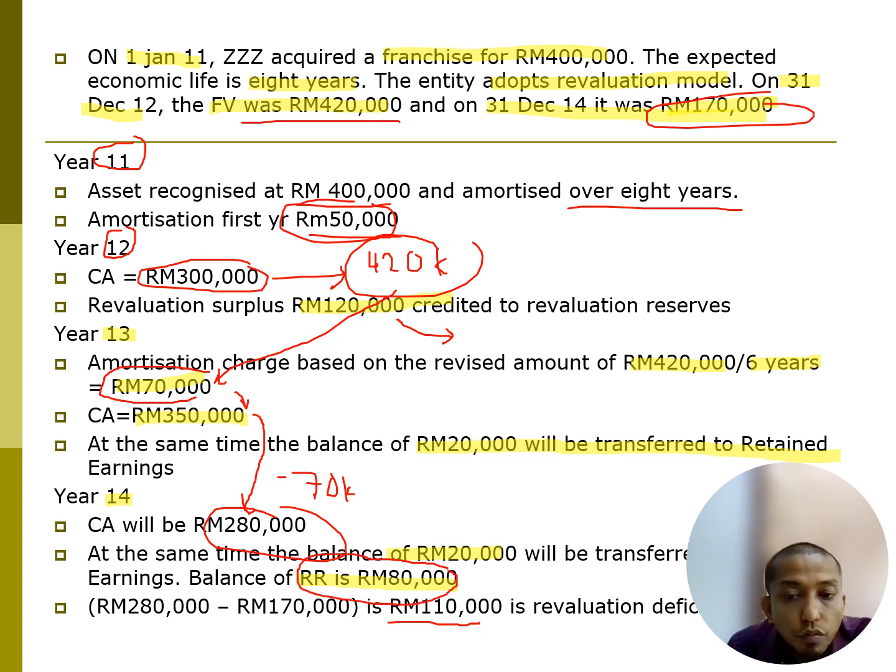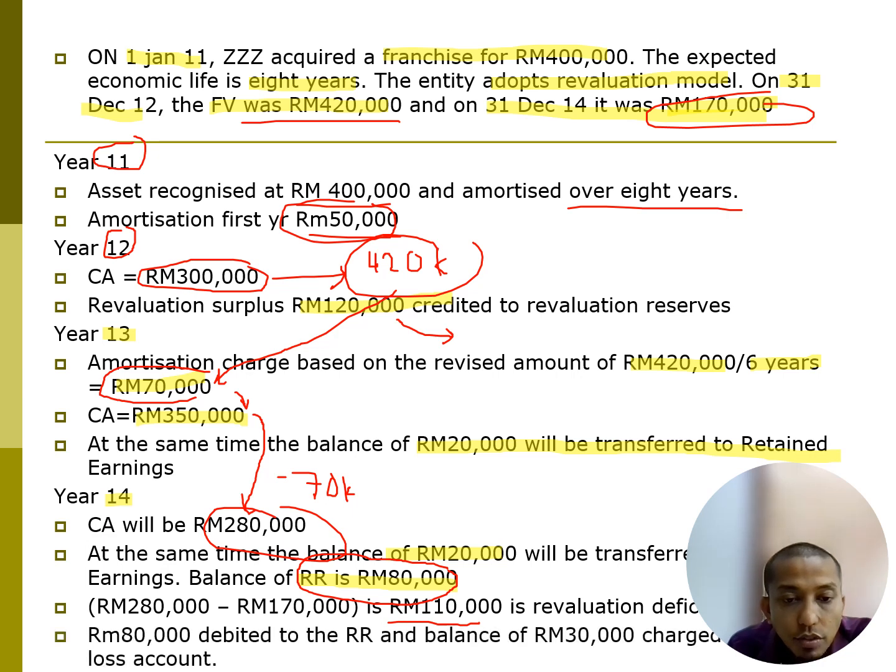We need to write off all the revaluation reserve to cover this deficit. So 80,000 from revaluation reserve, and the balance of only 30,000 we charge to profit and loss as a deficit, which is expenses. How about the 80,000? We take it from asset revaluation reserve until the asset revaluation reserve is finished.